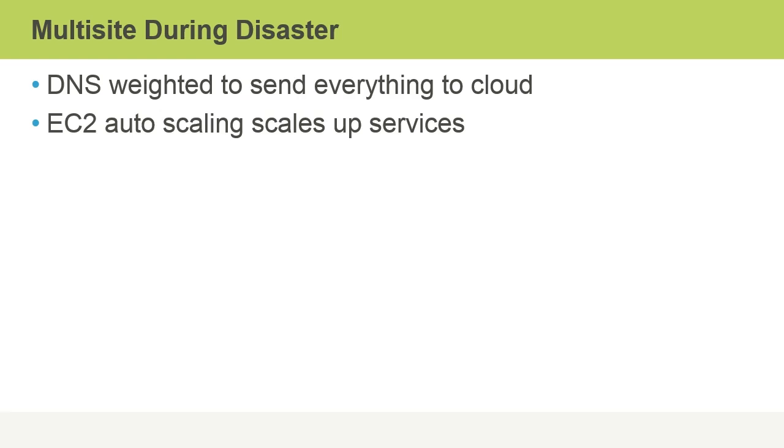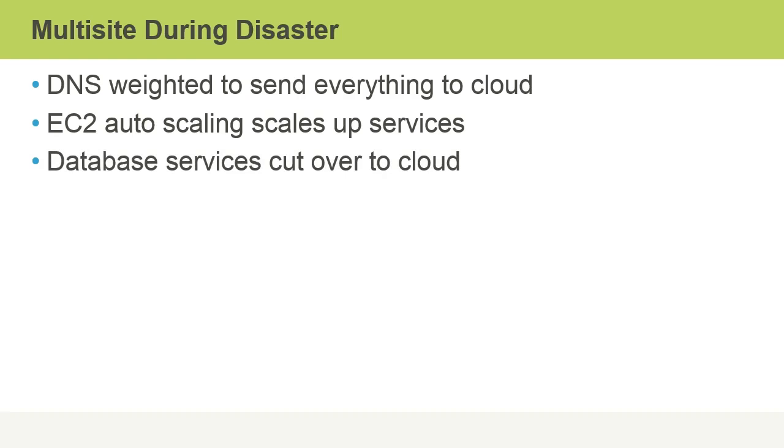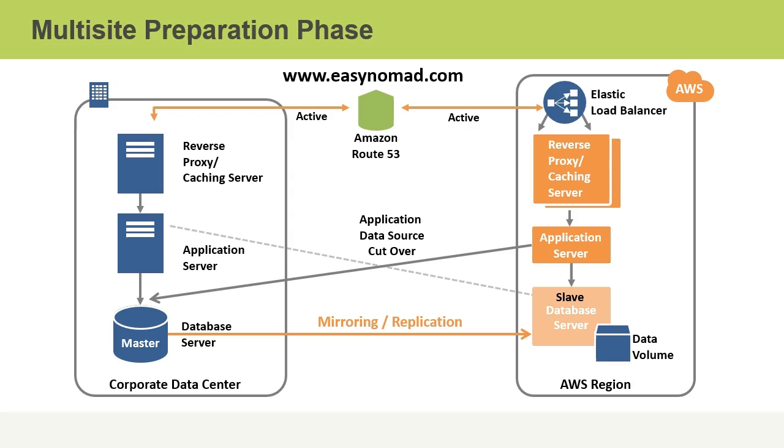EC2 autoscaling could also be used to add more instances. Database services could also be configured to cut over to the cloud. Often, a lot of this happens through the use of DNS configurations whereby we redirect the same name to a different IP address in our cloud configuration.